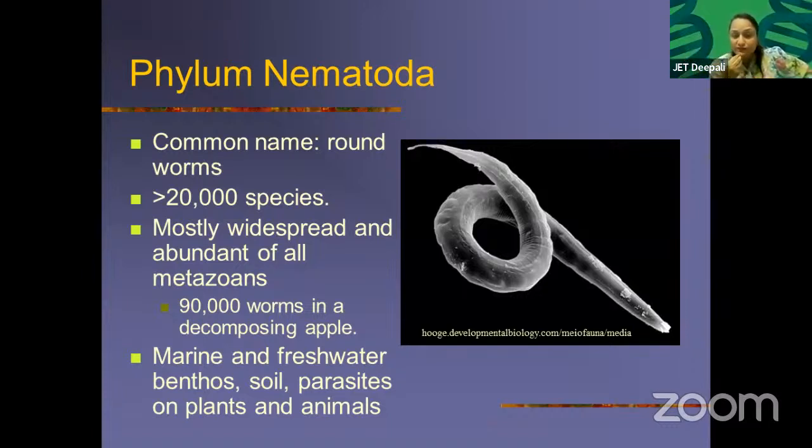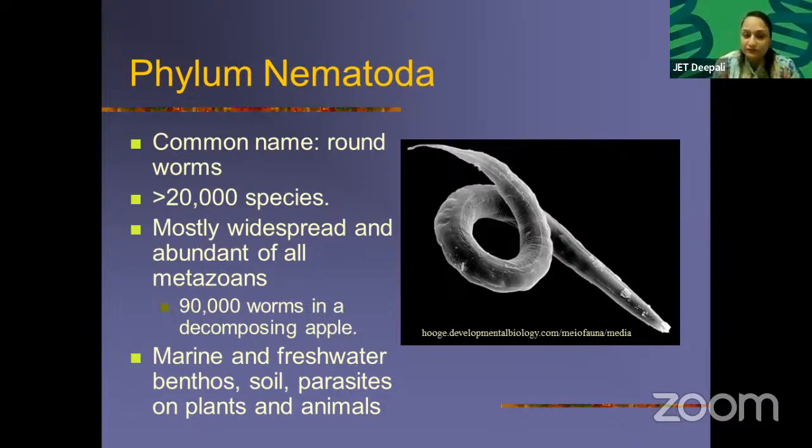90,000 worms in a decomposing apple. If you are eating a decomposing apple and you think, oh, it's okay, I will remove the infective part, I will remove the bad part of this apple and I will eat only the good part of that apple. Never do that. Because a rotten apple, half rotten or partially rotten, contains 90,000 worms.